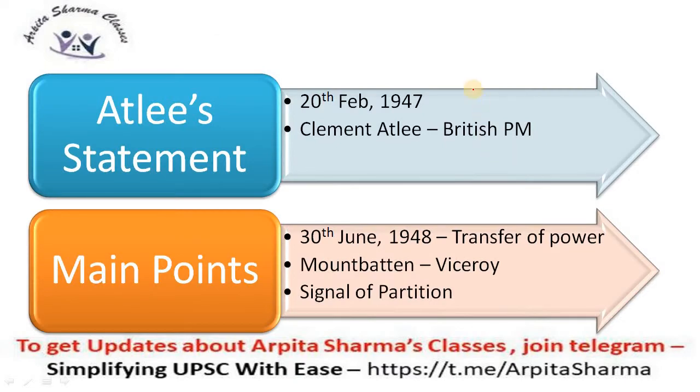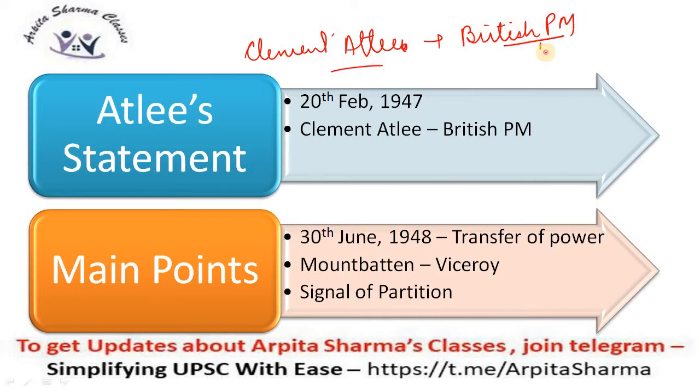Let's begin. So our lesson begins with the Atlee Statement. Now, who was Atlee? Clement Atlee was the British Prime Minister, the British PM who had given a declaration about how independence or power transfer will take place, and this was known as the Atlee Statement.